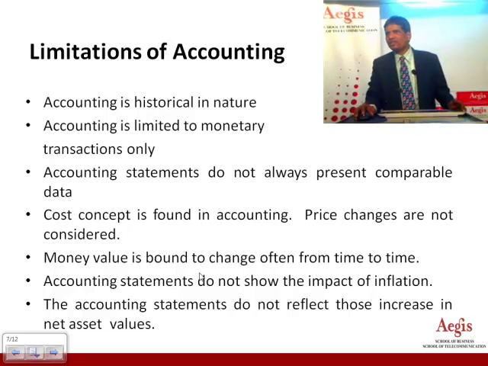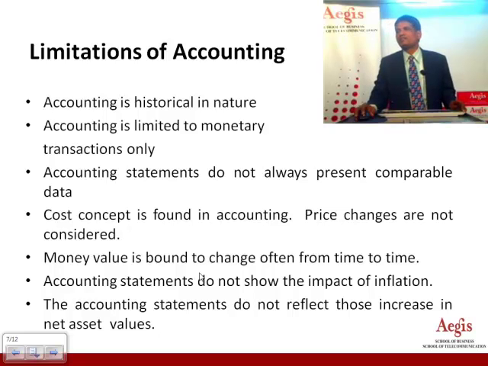Money value is bound to change from time to time, which accounting doesn't consider. Accounting statements do not show the impact of inflation, and that is the biggest limitation. The accounting statements also do not reflect this in income or in the net asset values, and that is also one of the limitations of accounting.